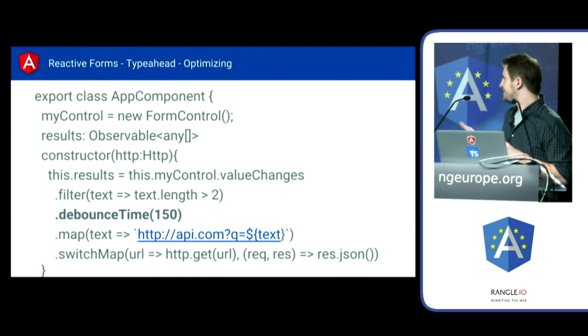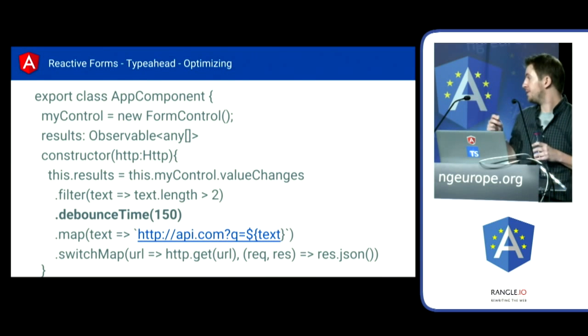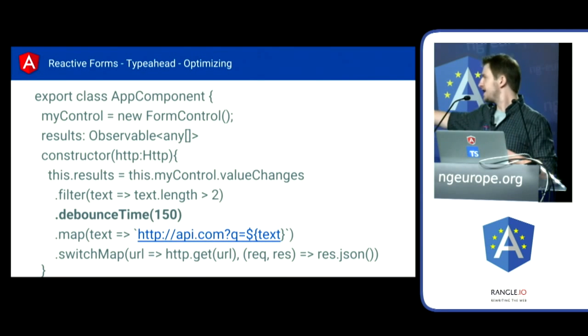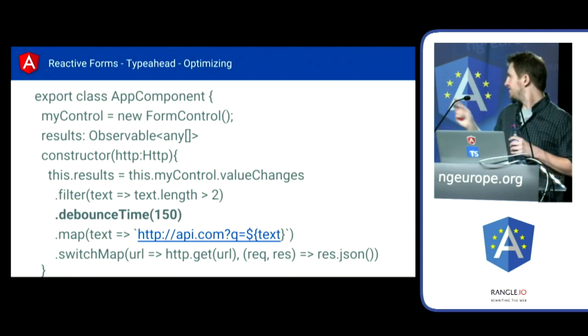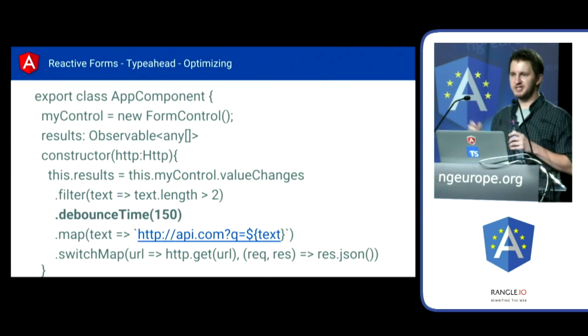The other thing we want to do is be cautious about how often we're sending these requests out, right? So debounce, this is a pretty consistent pattern for this. Again, if you've ever implemented debounce manually using setTimeout, it's a really complex thing to do, because you've got to deal with the setTimeout. You've got to worry about keeping track of the ID of the timeout that you've got running at the moment. So there's a lot of extra state. There's a lot of extra complexity to manage. It's very, very complicated to do debounce without observables. Here it's just one built-in line of code, debounceTime. We'll do 150 milliseconds, right? So type a character, it'll wait 150 milliseconds, then send the request out. So it's 2 little bits of optimization that are very easy to do with Rx and just ridiculously complicated to do without Rx.